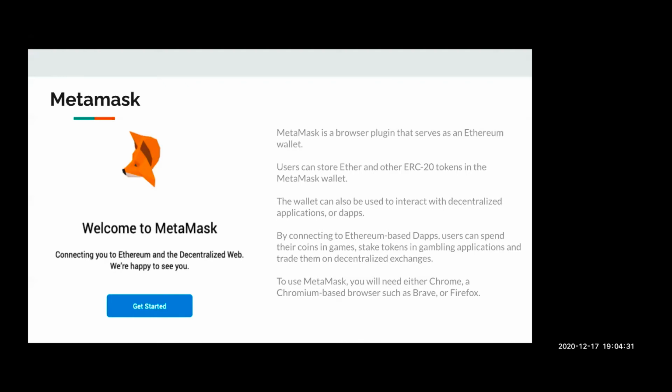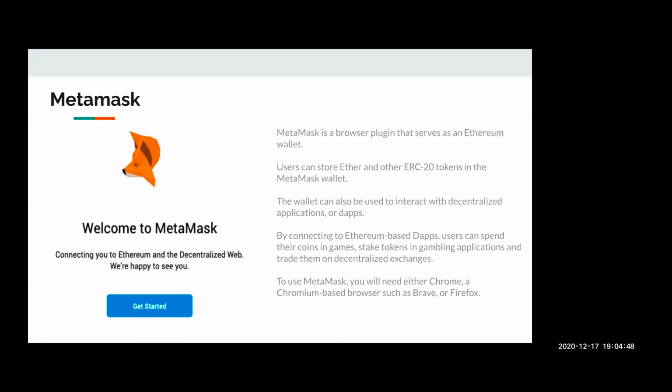Similarly, in the development of a decentralized application, we need some fake Ethereum to test our smart contract and our decentralized application. MetaMask comes in very handy in this case.